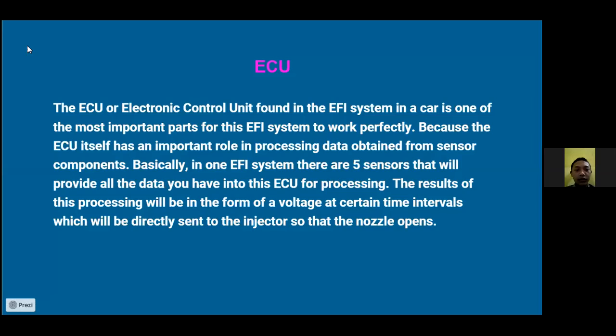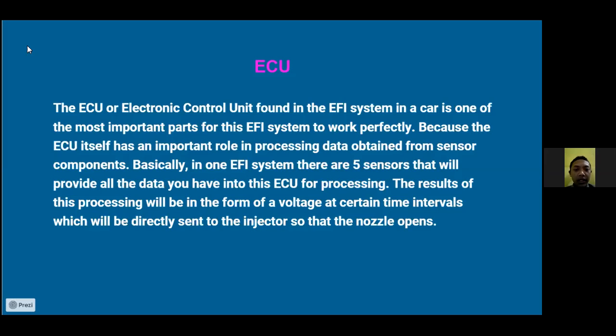Next, ECU. The ECU or electronic control unit in the EFI system in a car is one of the most important parts for this EFI system to work perfectly because the ECU itself has an important role in processing the data obtained from sensor components.